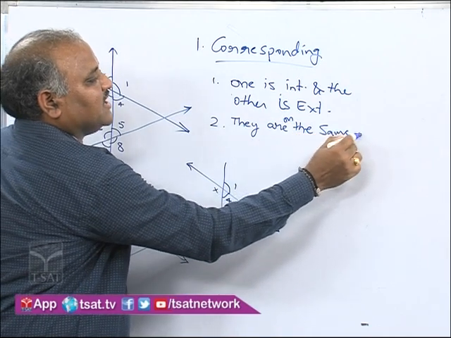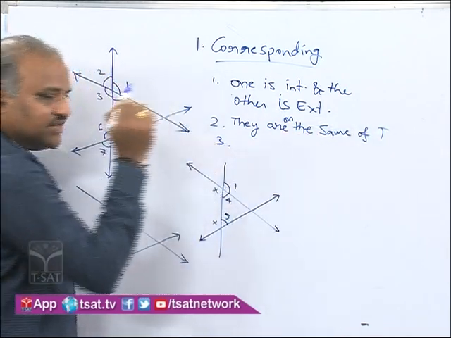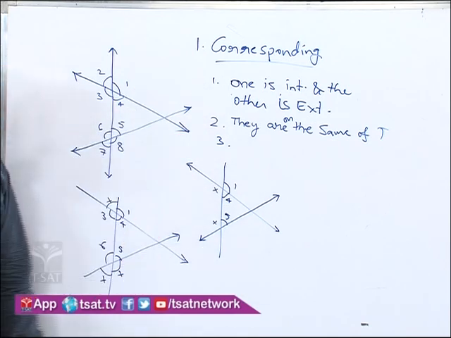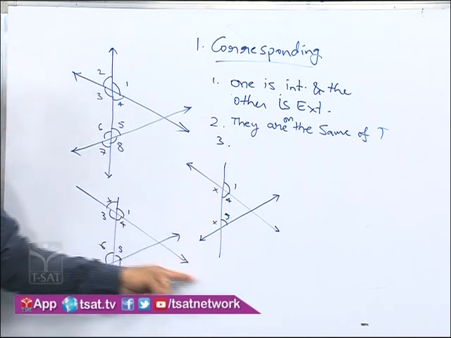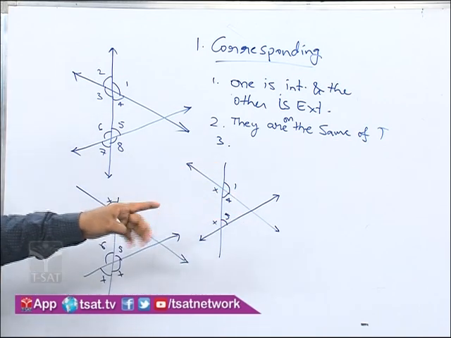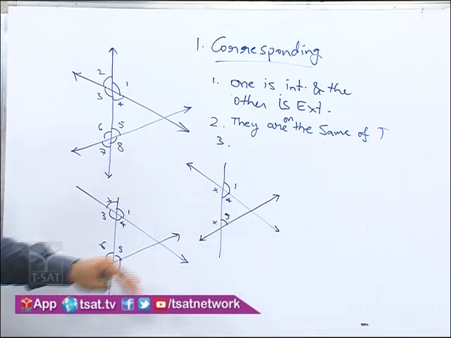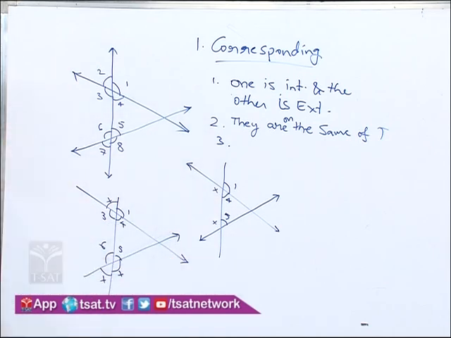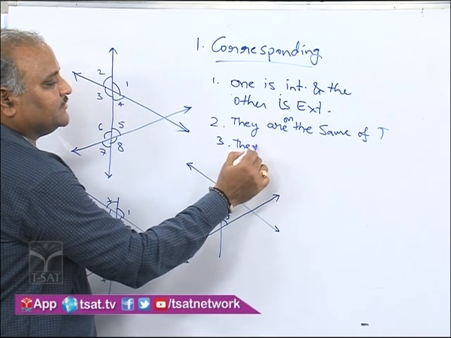With these two conditions, among 8 angles, one is the angle we considered, angle 1. Of the remaining 7 angles, 5 were ruled out with these two conditions. Now the third condition is they are not adjacent.